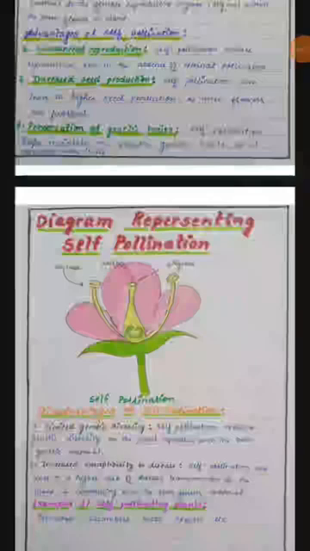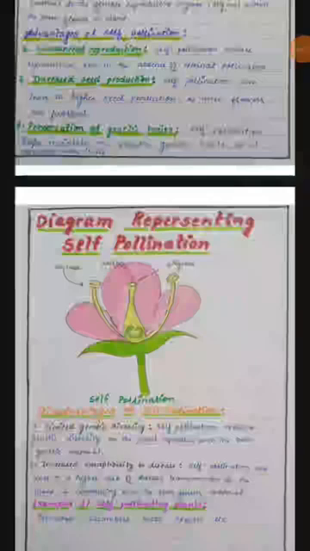There are also some disadvantages of self-pollination, that is, limited genetic diversity. By self-pollination, no change in genetic traits occurs. Second, the same disease may be transferred to the flower. These are the disadvantages. Examples of plants that reproduce by self-pollination are tomatoes, roses, cucumbers, peppers, etc.